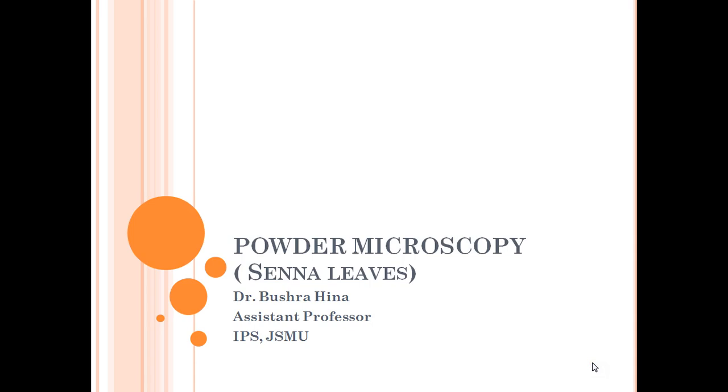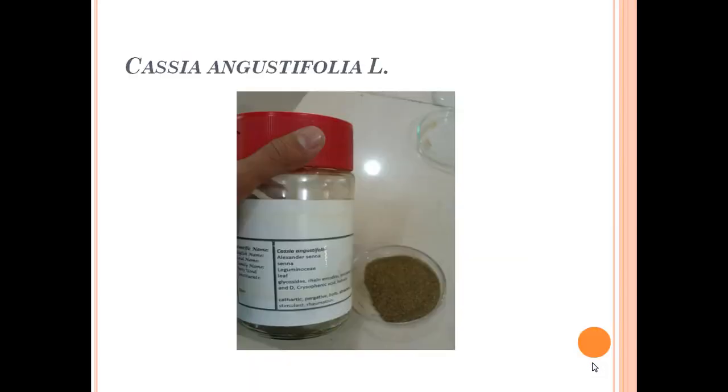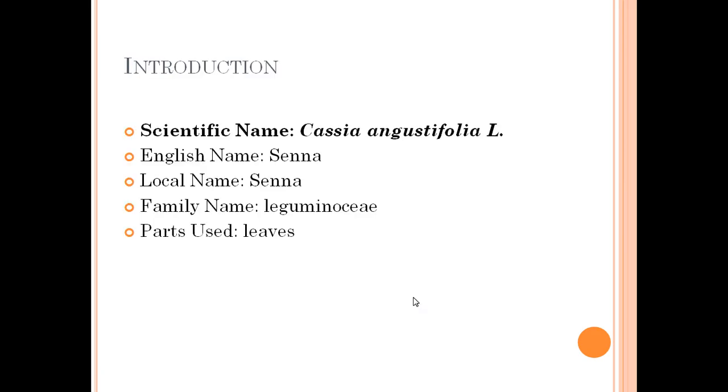Today's topic is the powder microscopy of senna leaf. Senna is actually called Cassia angustifolia scientifically. This is the sample of Cassia angustifolia. Now, first of all, we will discuss the introduction of the drug.